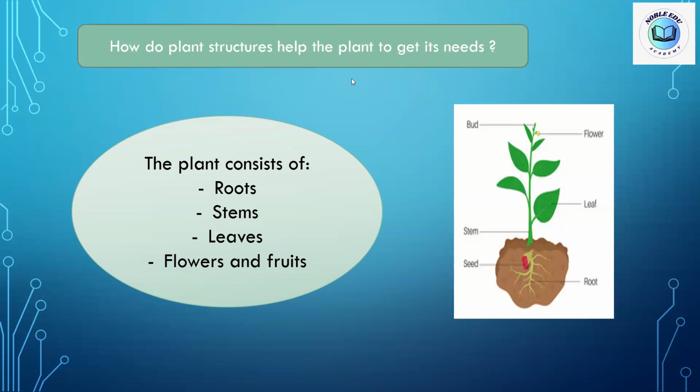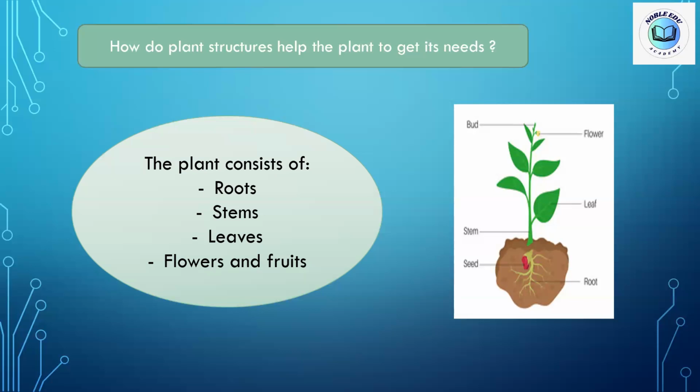What are the structures of the plant? The main structures of the plant. They are in front of you, come let's say them together. They are what? Roots. Yes, roots. Where do the roots exist? Under the soil. Yes, under the soil. That's true. And the second part is what? Stem. That's true. Excellent.